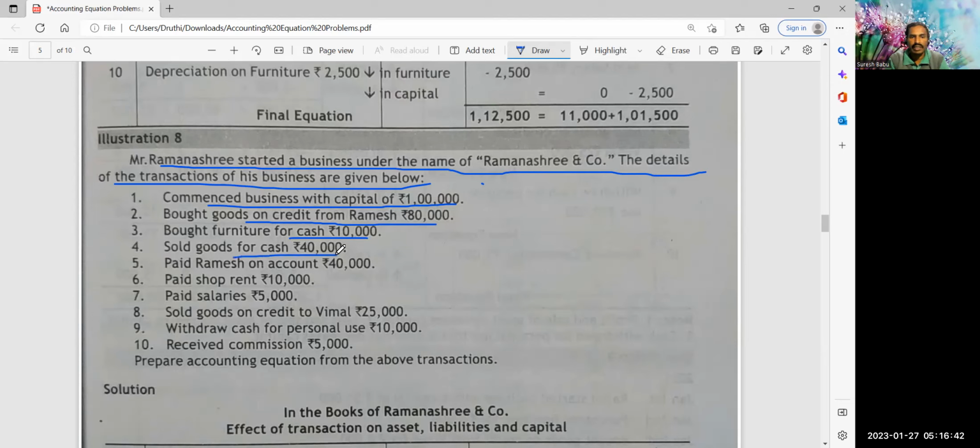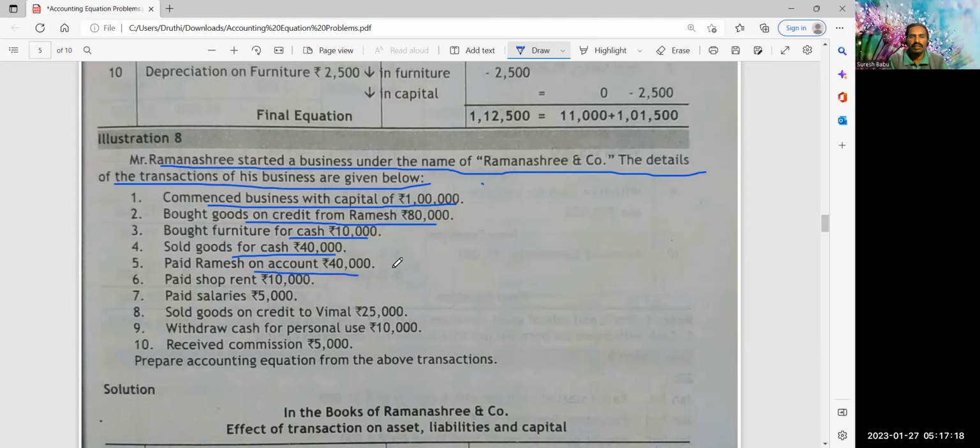Sold goods for cash, 40,000 rupees. Now also the effect is on asset side only. So cash increases 40,000 rupees. From 90 plus 40, 1,30,000 rupees. And then the goods, that is the stock, reduces by 40,000. So minus 40,000. You have 80,000 rupees goods in the form of stock. Minus 40, you get 40,000 rupees. There is no change at all. So both the sides, you tend to get the same total.